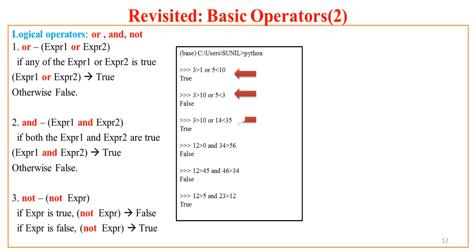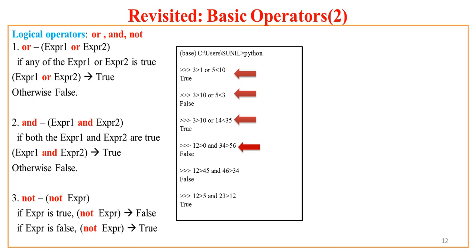If I say is 3 greater than 10? No, 3 is not greater than 10. That is false. Is 14 less than 35? Yes. My second expression is true even though the first is false. And OR says that if one is true, then the resultant expression is true. Now let us try with two more examples. If I say 12 greater than 0, true. And if I say 34 greater than 56, false.